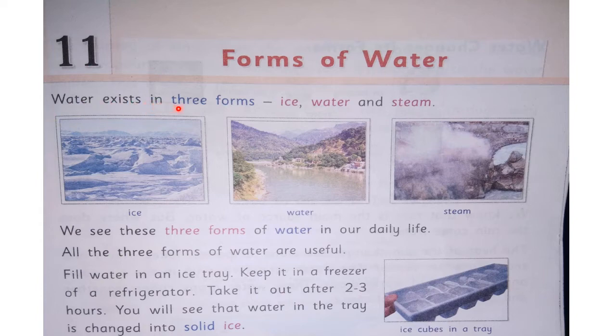Water exists in three forms: ice, water, and steam. We see these forms of water in our daily life. All the three forms of water are useful.